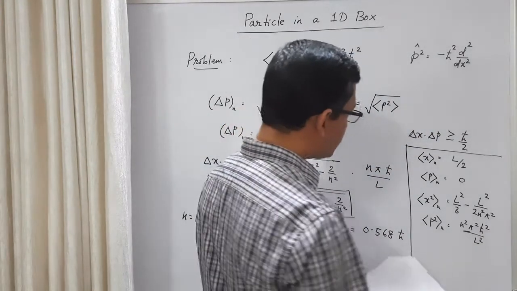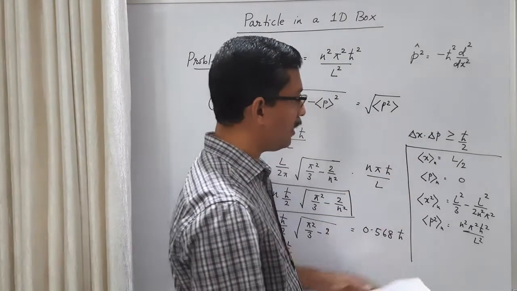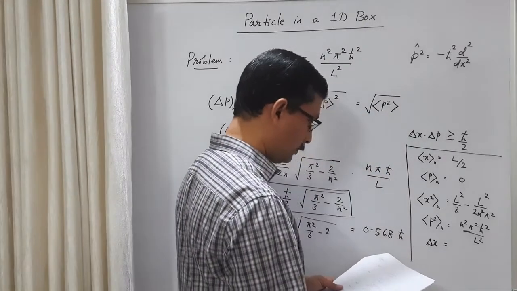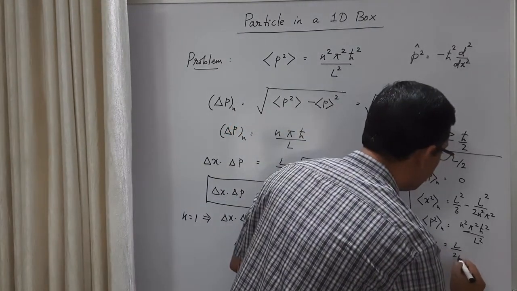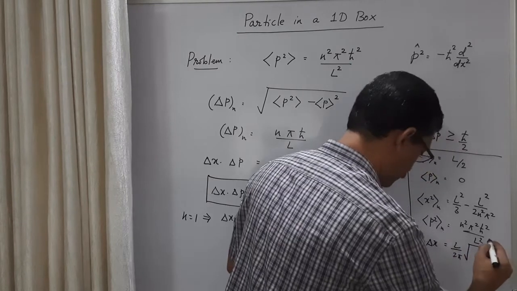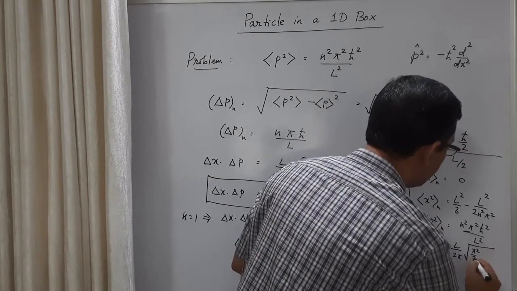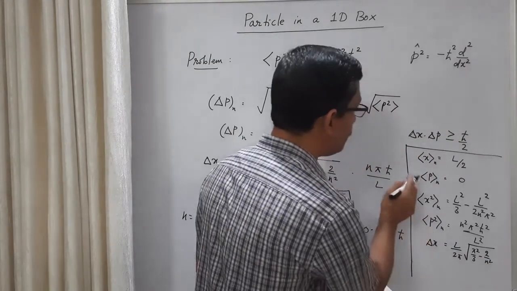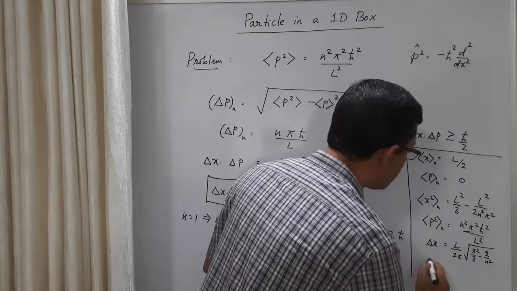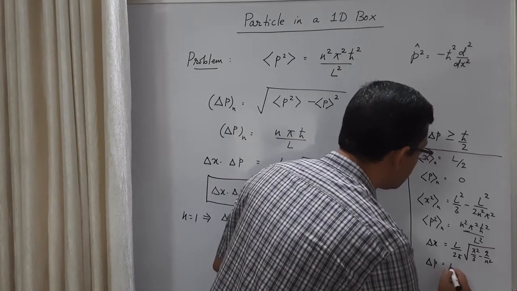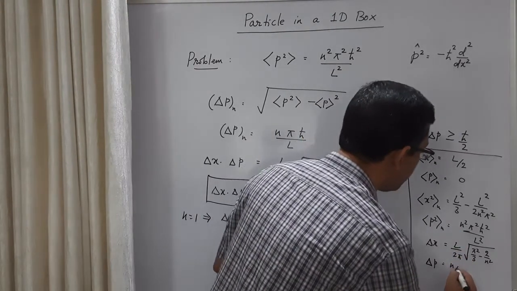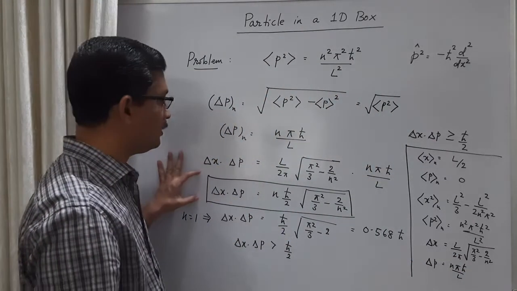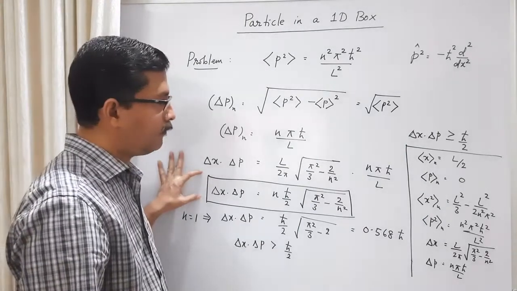So from expectation value of x and x square, we can calculate uncertainty of x. Delta x for the nth state is L by 2 pi square root of pi square by 3 minus 2 by n square. From the expectation value of p and p square, we can calculate the uncertainty in p, which is square root of uncertainty in p square, which is n pi h cross by L. So once you get these two, you can calculate the uncertainty product. Okay, so this is the way.